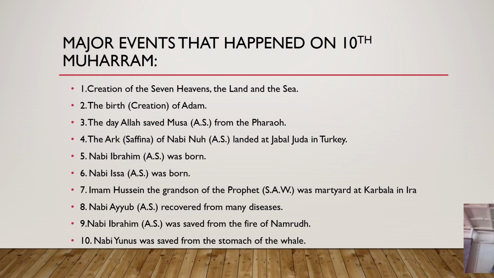And then we said among those 12 months of the Islamic calendar, we have 4 holy months known as sacred months or Ashhurul Hurum. These Ashhurul Hurum are, number 1 Muharram, number 2 Rajab, number 3 Dhul Qa'dah, and number 4 Dhul Hijjah. We said Muharram is the first month, Rajab is the 7th month, Dhul Qa'dah is the 11th month, and Dhul Hijjah is the 12th month.